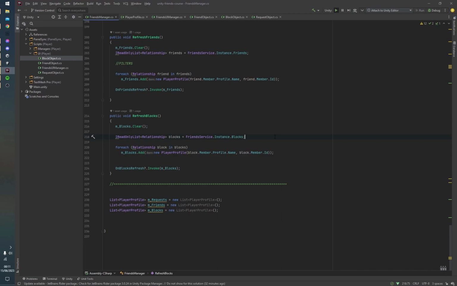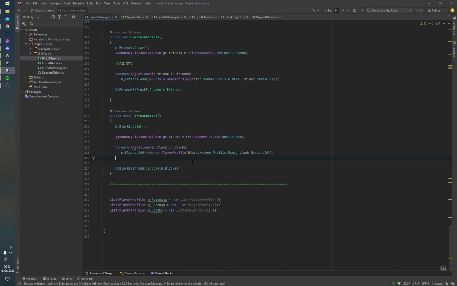This is actually a very good way to handle things, because usually you don't want users that have been blocked to know that they've been blocked. There's ways that they could find out, but at the very least, you don't want to show them a list or a notification saying, oh, you've been blocked, right? So it's actually a very good way to do it. And then I just refresh a list of blocked items, and that's just about it.